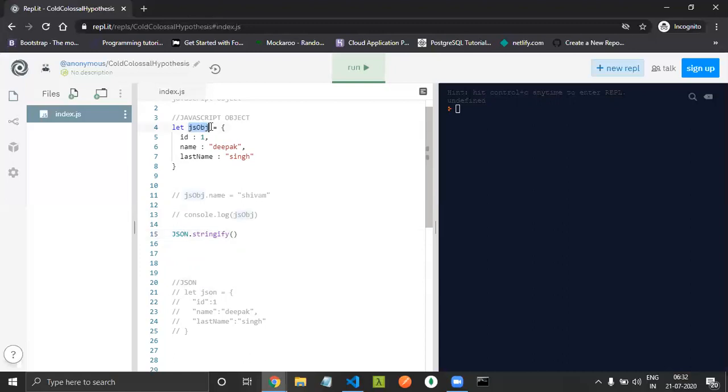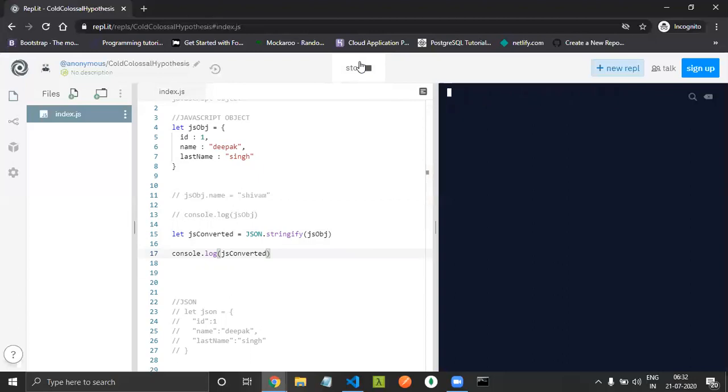So I want to convert this JavaScript object, and it will return the value. I will store it in a variable, let me name it JavaScript converted. Okay, let's print it out with console.log of JS converted.